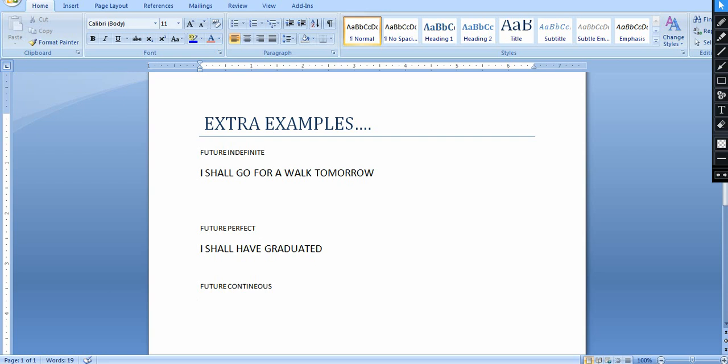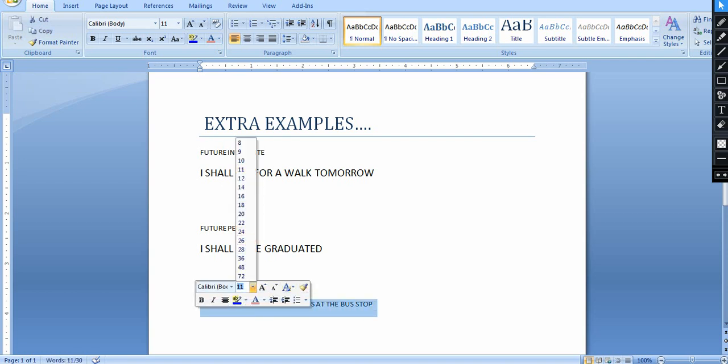I'm so sorry for this, but I'm gonna write will because I didn't get an example with shall. I decided to write he will be waiting for the bus at the bus stop. That's so tiny, I don't know why it is coming so tiny.